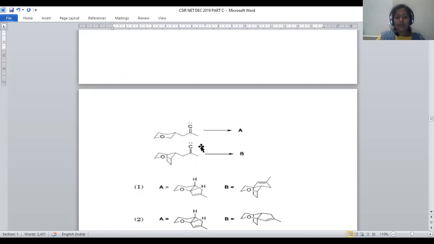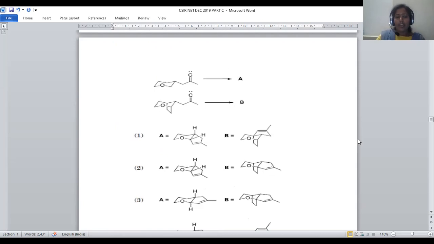So let us move on to question number 29, where we are having an organic chemistry question. We are taking 2 types of carbenes. Here, this carbon having 2 odd electrons upon that is said to be a carbene intermediate, and this carbene intermediate is in contact with this cyclic system. Okay, 2 types of cyclic systems are provided to us, and we have to predict what will be the suitable answers A and B, right?